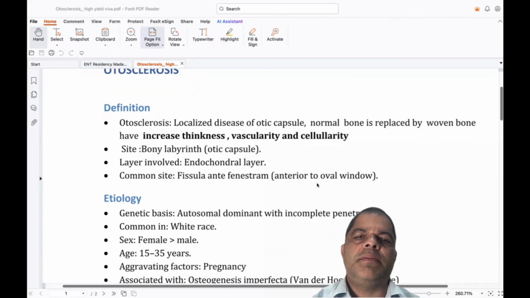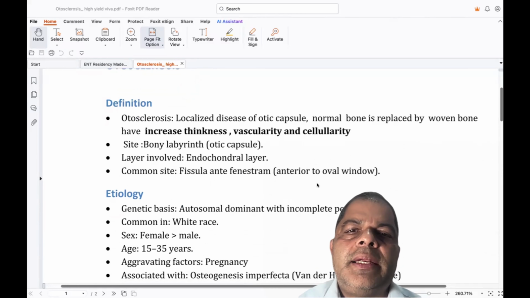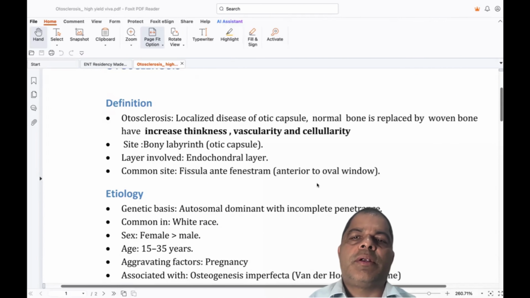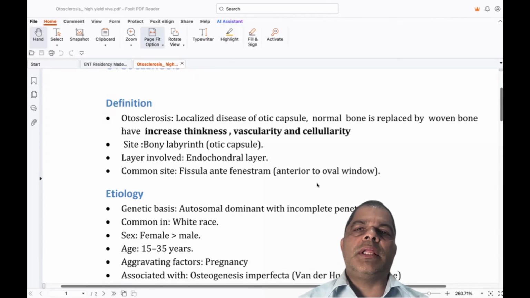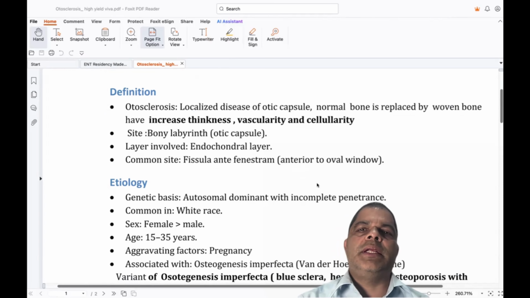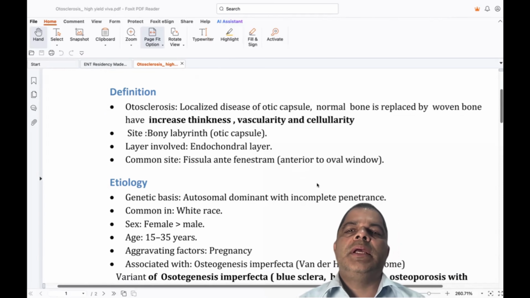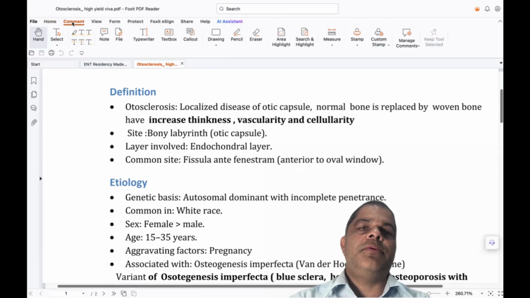Let's go to the definition. Definition-wise, it is a localized hereditary disease in the otic capsule. There, the normal bone is replaced by woven bone. What are the characteristics of the woven bone? Increased thickness, increased vascularity, and increased cellularity. These three terms we have to know: cellularity, thickness, and vascularity.